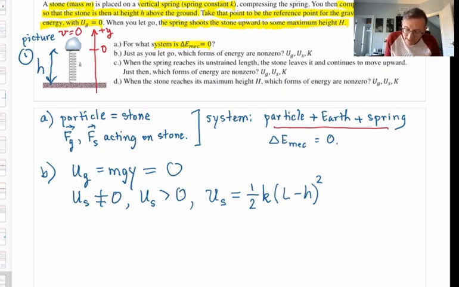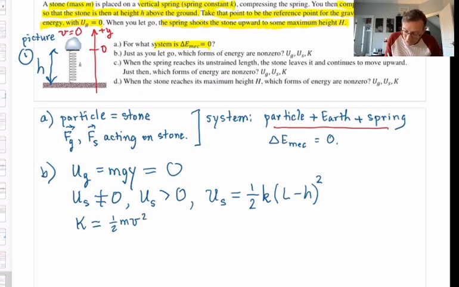Lastly, I'm asked in picture 1 if the kinetic energy of the system is zero or not. Again, I would like you to answer that for yourself first. Feel free to pause the video if you need to. Did you say that the kinetic energy in picture 1 is zero? Why? Well, because the formula for calculating kinetic energy is 1/2 mv squared, but our picture 1 clearly shows that the v is zero.